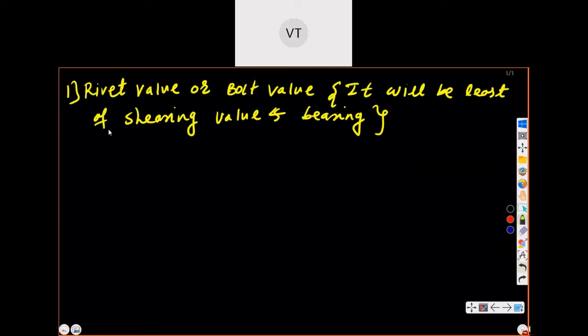So first we will consider case 1. Listen properly.